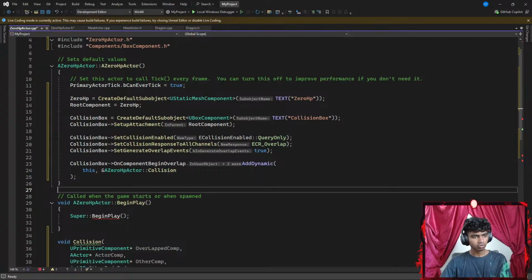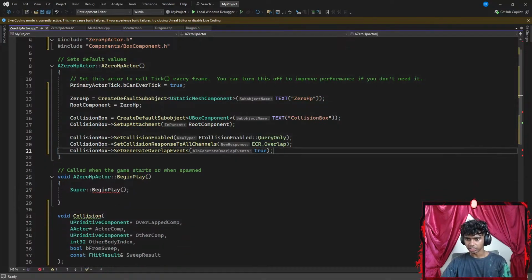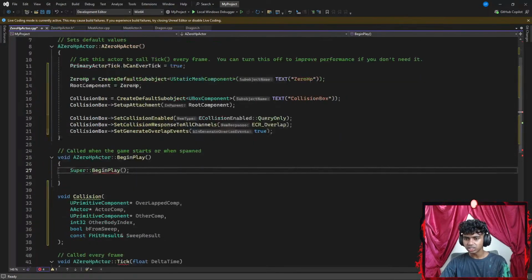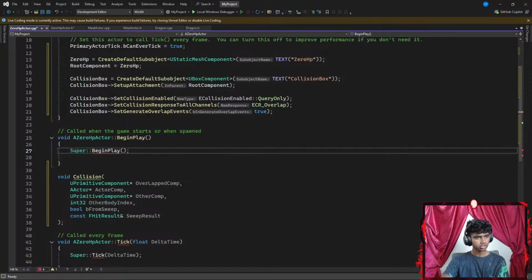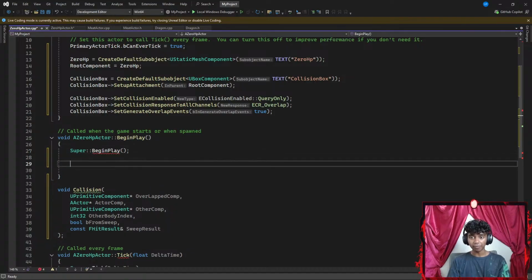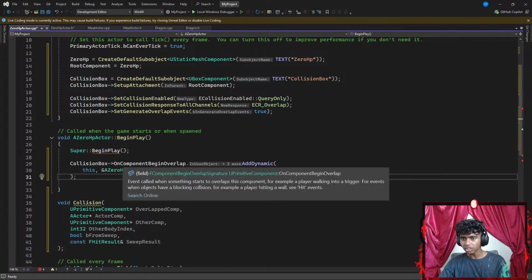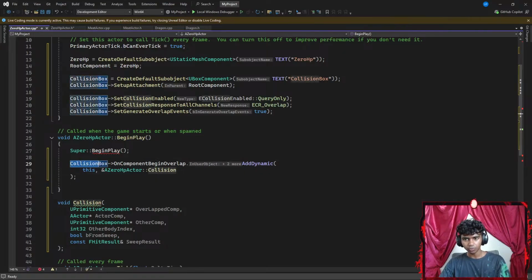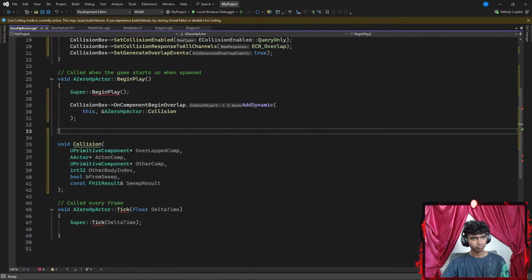That's it, binding the function to on component overlap. Delegates should be in begin play. Okay, so apparently, should I get this part in my begin play? Because I could try that. Let's delete this from here. And guys, why is my begin play still showing a red underline? Wait, should it be inside my begin play, like right here? Okay, so trigger component is going to be my collision box on component. Okay, I see. Collision box on component should be in begin play.